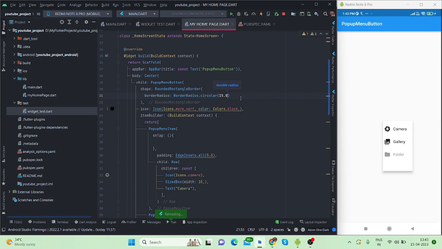Let me see. Now it is coming with round edges, so it is looking better from earlier.